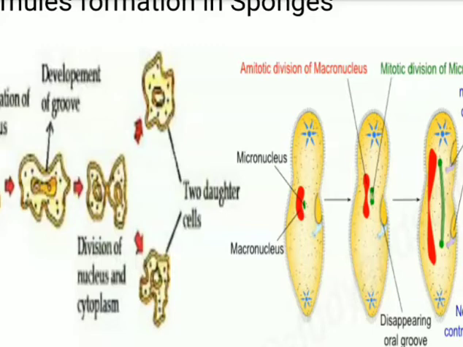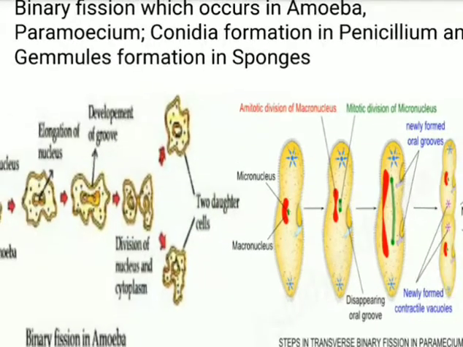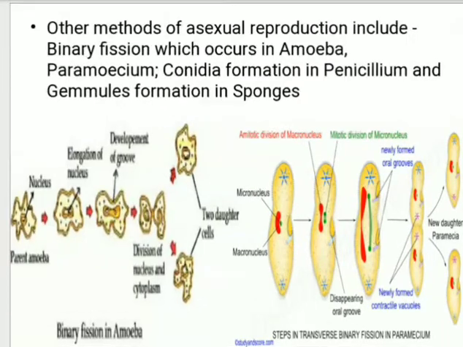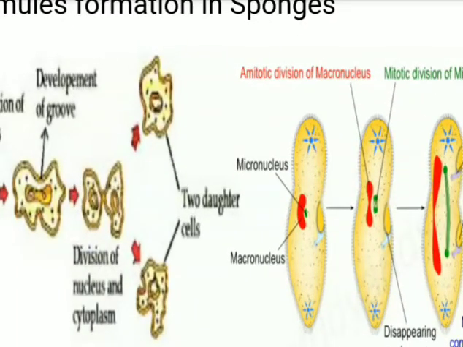On that groove the nucleus divides, and once the nucleus undergoes division, the cytoplasm starts dividing, and therefore that single cell turns into 2 cells, resulting in 2 daughter cells. So earlier there was the parent amoeba, and at the end there are 2 daughter cells, obtained by the binary fission process.